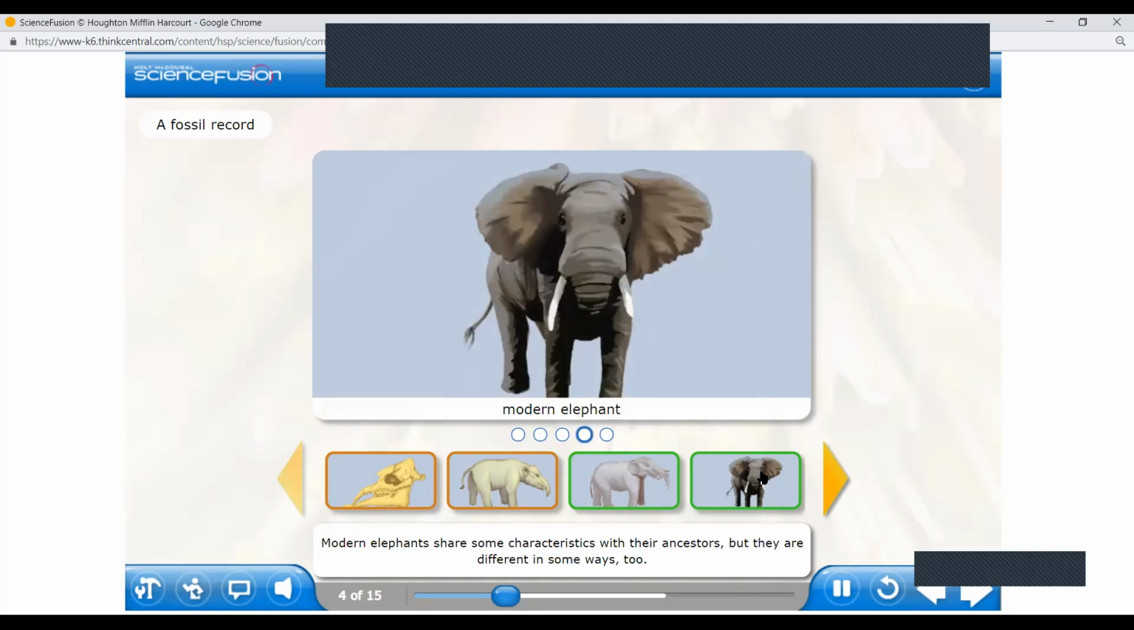Modern elephants share some characteristics with their ancestors, but they are different in some ways too. Scientists can compare the skeletons of modern elephants to fossils of the elephant's ancestors to learn about how these animals have changed over time.